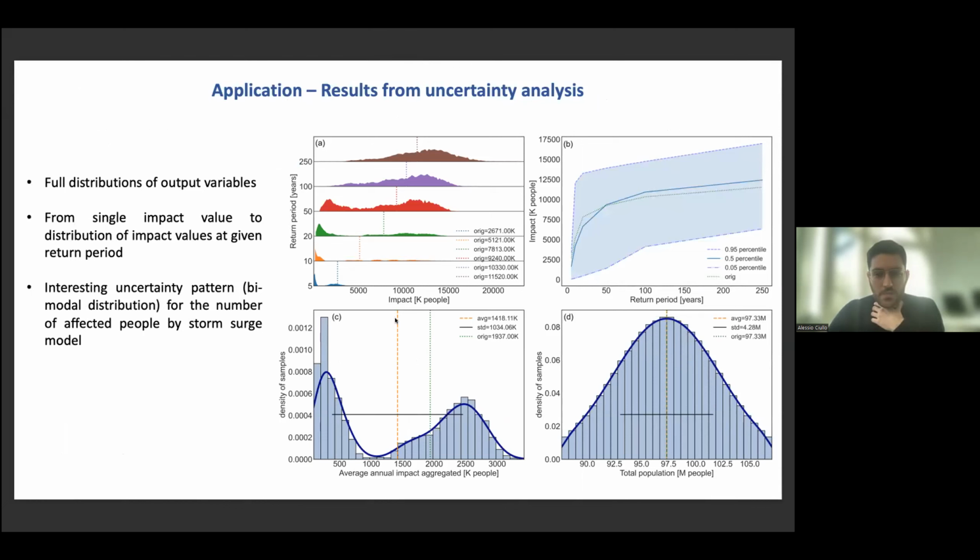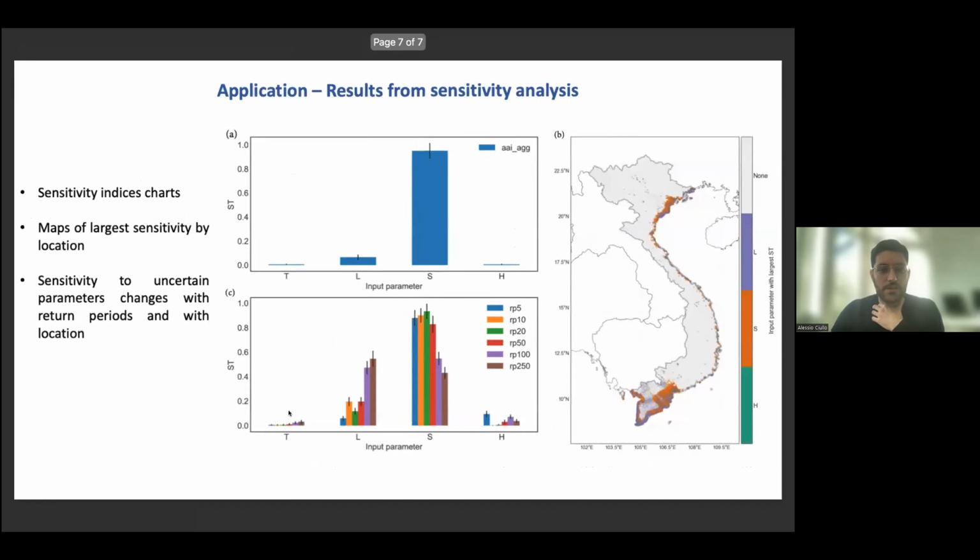So just very briefly, the original values in the paper are the dotted lines that you see here, whereas what we get from the uncertainty analysis are, of course, the distributions. And we interestingly see that things can change substantially when we relax the assumptions about the input factors. And interestingly, we see that there is a bimodal distribution, for instance, in the average annual impact in terms of the number of people affected.